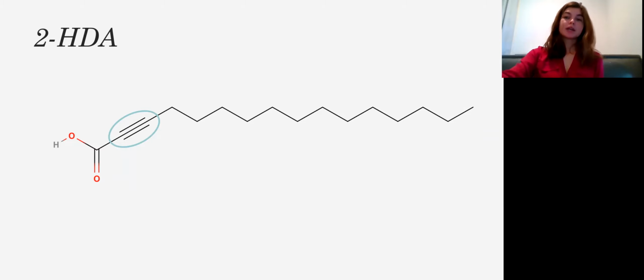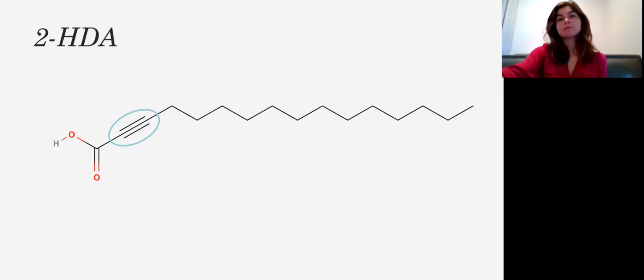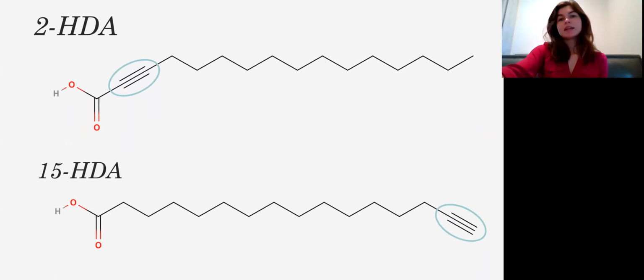So I wanted to do just that. Investigate if the location of the triple bond impacts the potency of this molecule as a conjugation inhibitor. To do that, I investigated the potency of a molecule called 15-hexadecanoic acid, or 15-HDA, which is identical to 2-HDA in every way but the location of the unsaturation.